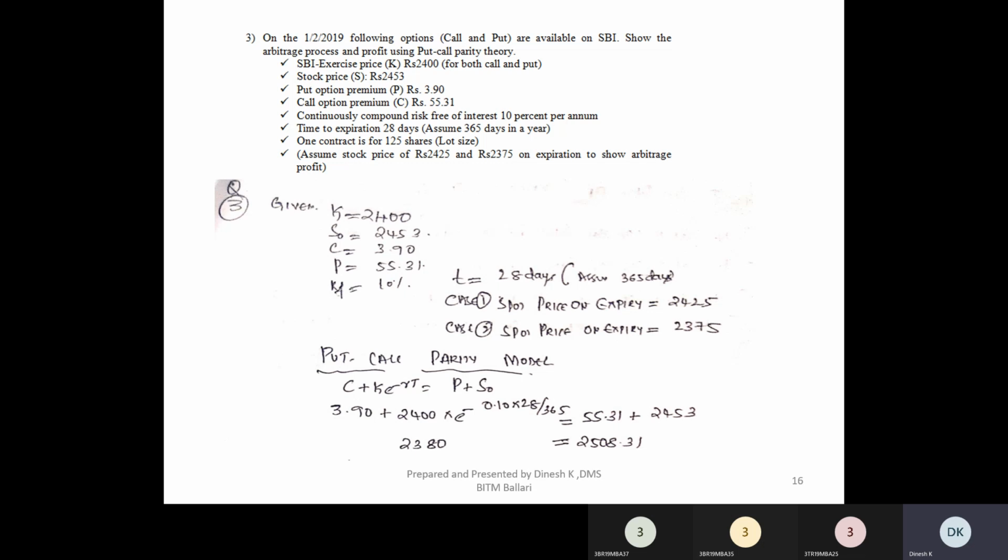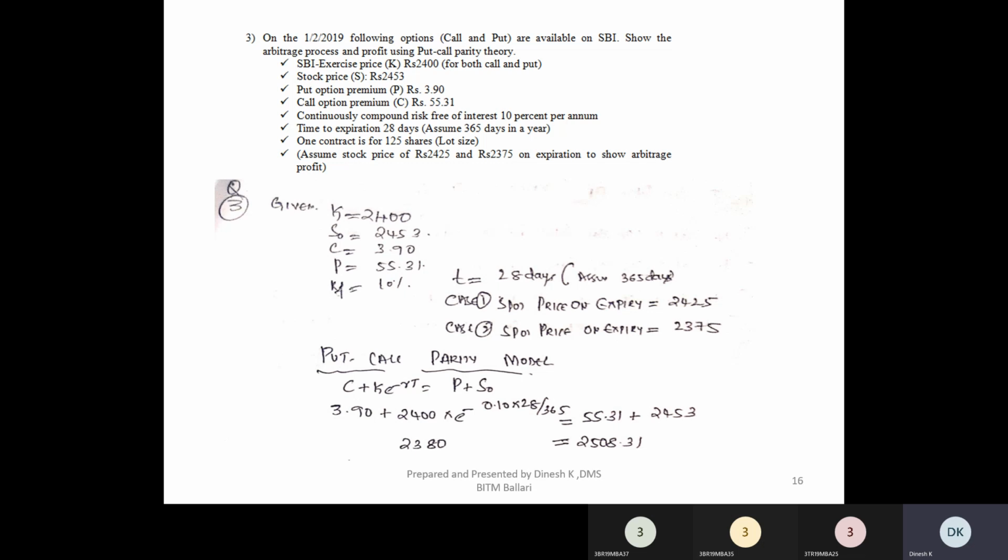Okay, when there is an arbitrage profit, then we need to decide which portfolio to take a long position on and which to take a short position on, right? Now if we look at the left hand side portfolio, 2380 is less compared to 2508.31, right? So it is very clear that we need to take a long position on my left hand side portfolio, which includes the call option. When you say long position, you have to take a long position on a call at a strike price of 2400, for which you need to make a payment of 3.90, right?